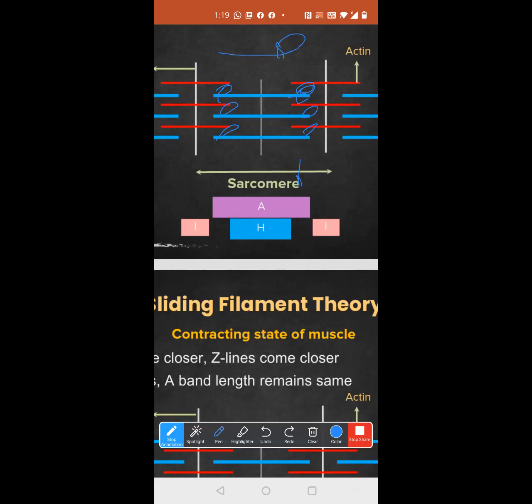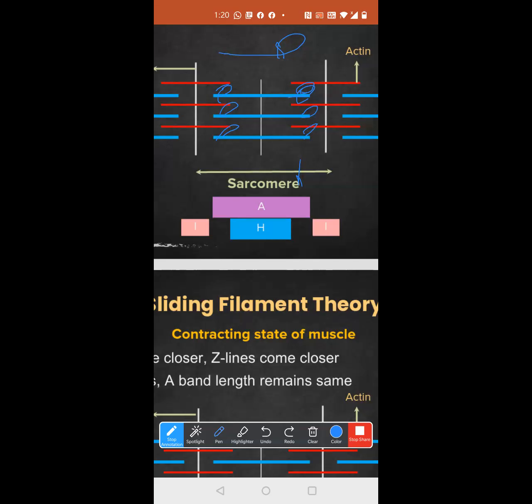It will pull the actin. Yeah, we know that. The straight line is already there, so I'm not drawing it. I'm just drawing the head alone. The head is basically going to bind to the actin, which is on top of that myosin. Yes or no? So like this, there will be so many cross-bridge cycles formed.